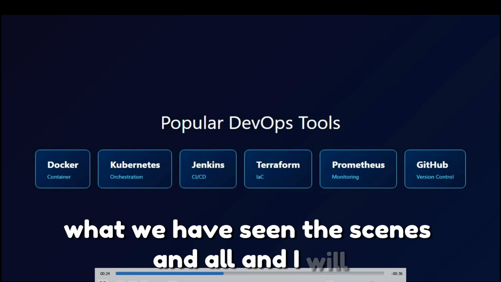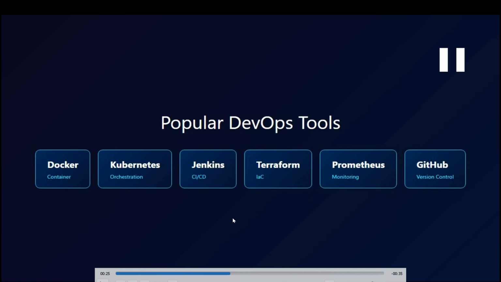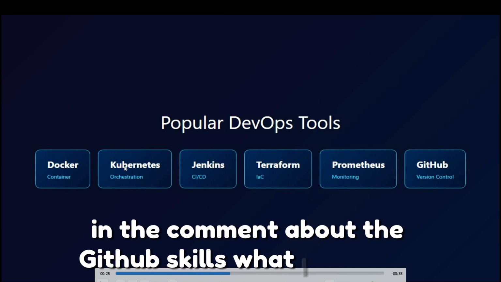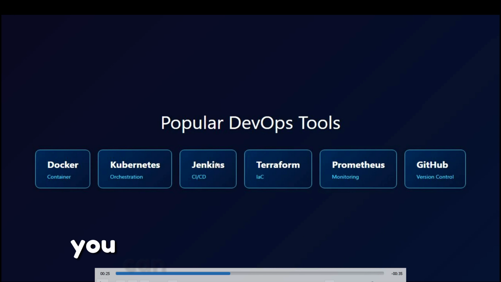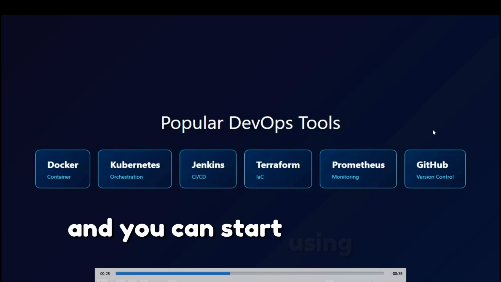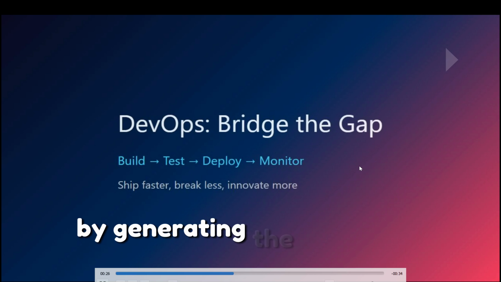And I will share in the comments the GitHub skills that I used. You can just clone those skills, and you can start using them to generate videos.